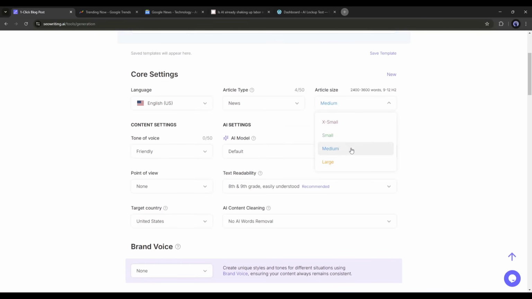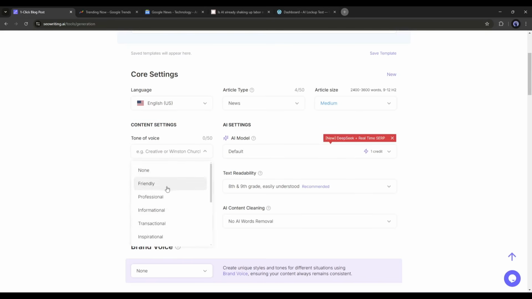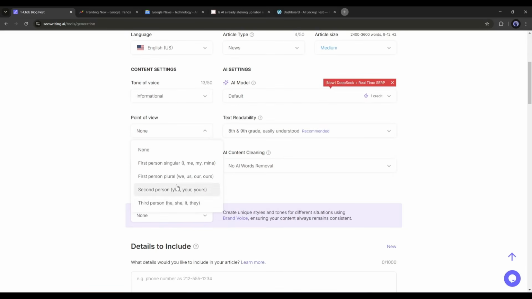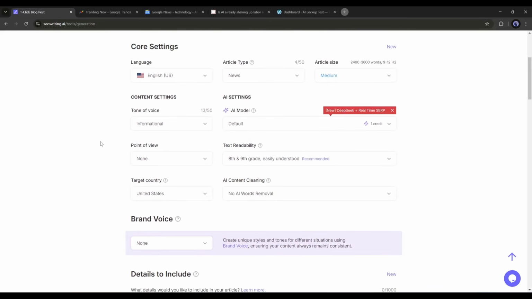I will go with a medium-sized article. Okay? Now come to the content settings. Here we have to set the tone of voice, point of view, and target country. As I am generating an informal article, I am selecting informational tone of voice. Next, in the point of view setting, you can set a point of view. My suggestion is to keep it none for this kind of article. After that, in target audience settings, I will go with the United States.